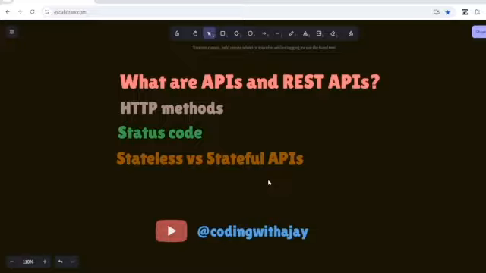Because it's hard to find a one-size-fits-all team, right? That could be messy, and obviously the most important thing is it was costly, because hiring three different teams is going to cost you. So that was the biggest problem earlier, before the API, but API changed that. When API came, it said that okay, you only have one backend and I can serve multiple platforms. Basically, that's the idea of API.